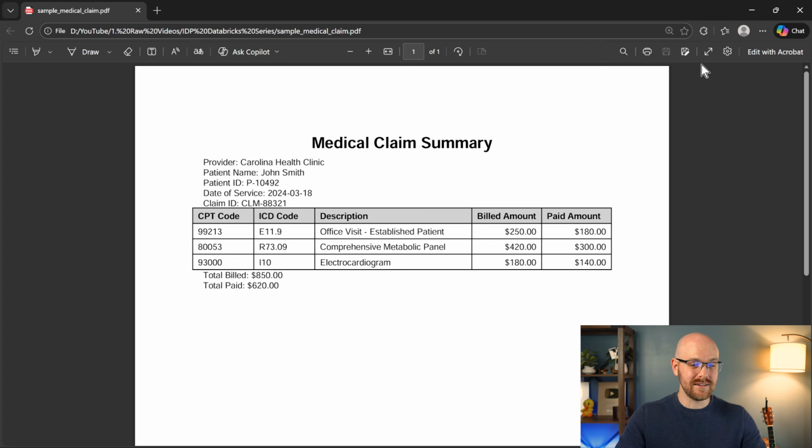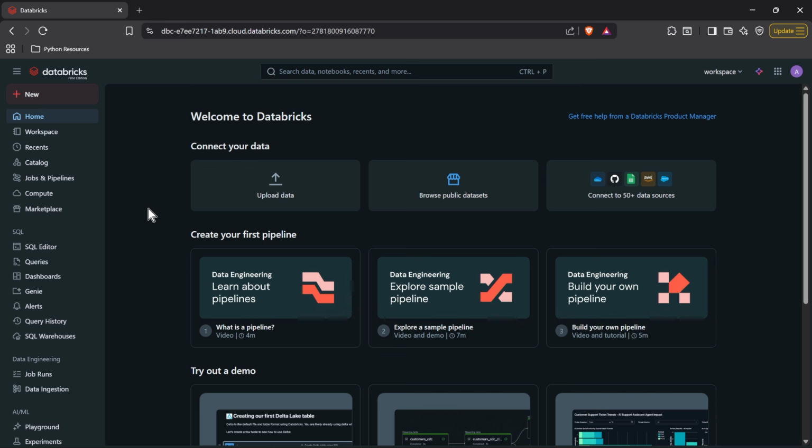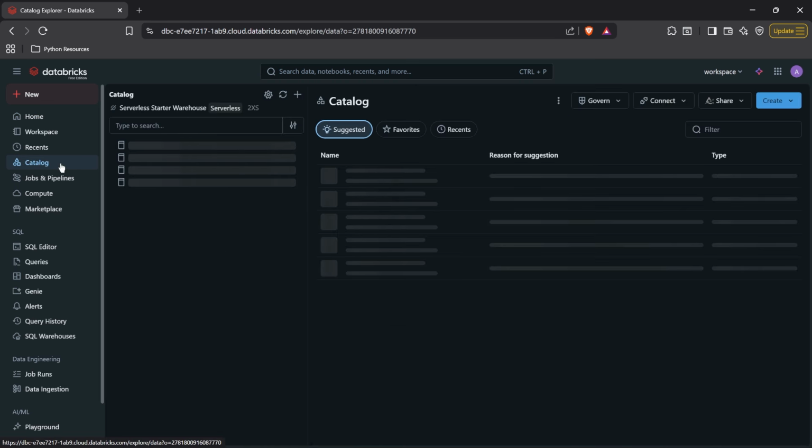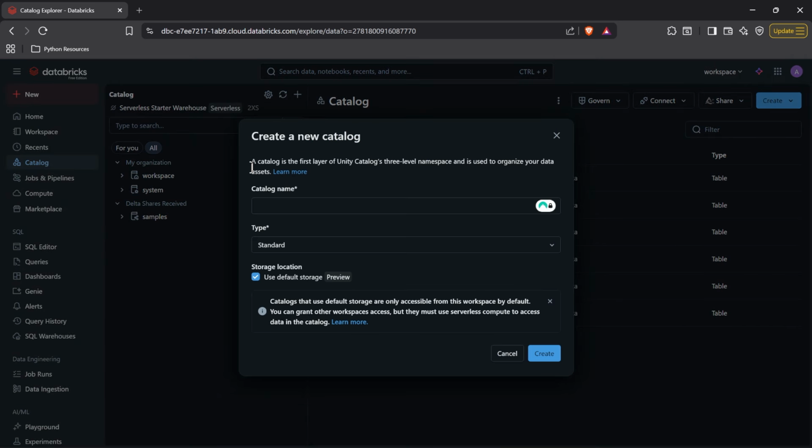Now let's come over here and get into Databricks, and let's get me out of here because I don't want to be taking up the whole screen while we're trying to look at all the code we're about to write. Now here's what we're going to do. Let's come over here to our catalog and create a new catalog. I'm going to say create a catalog, and we're just going to call this IDP.